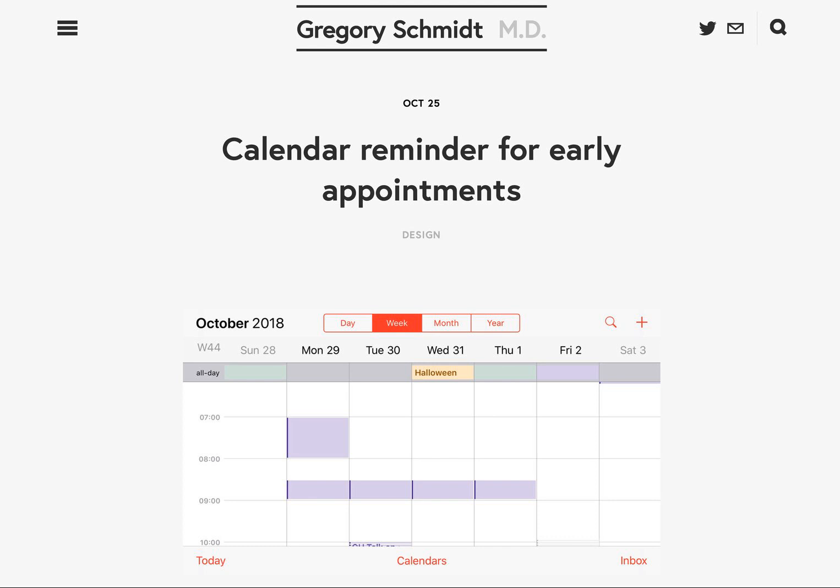And I like this solution of placing the reminder directly into the workflow of setting a timer to fall asleep, because it makes it so that you have the information you need at the time you need the information.